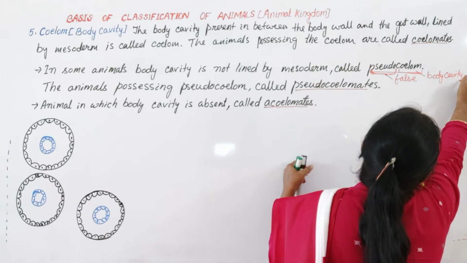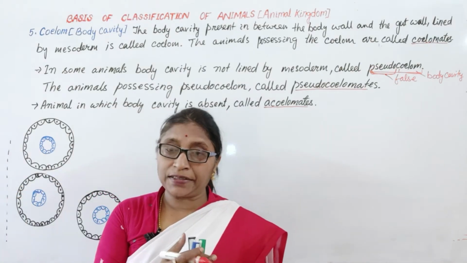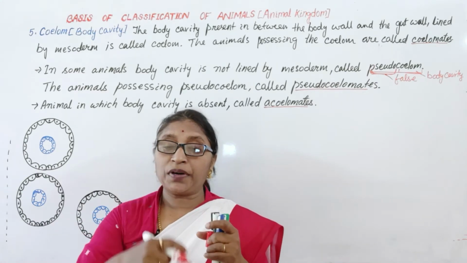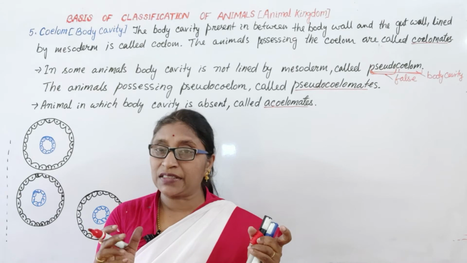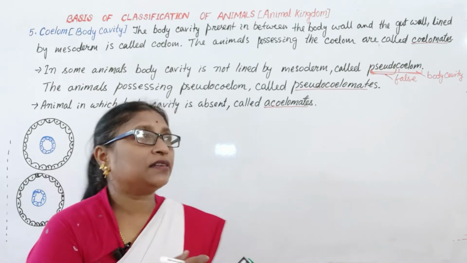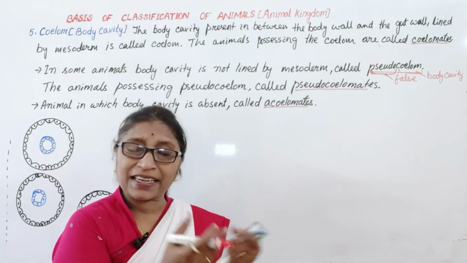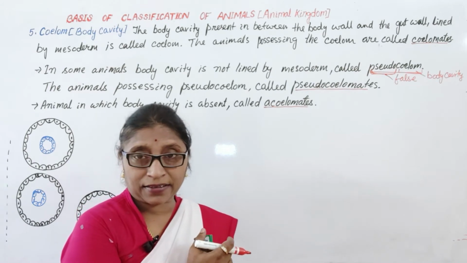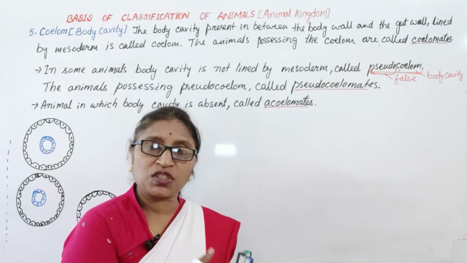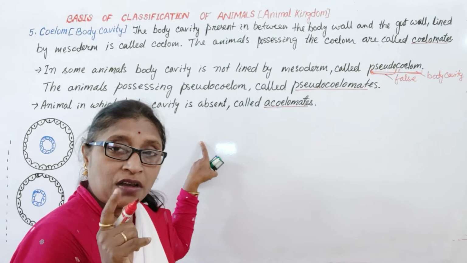Which one is not called a body cavity? That found in coelenterates or porifera. We have seen that in sponges there is a single cavity. That is not the body cavity. It is a single cavity which acts like the digestive tract, where digestion, excretion, circulation, multiple functions are carried out. However, we will discuss this in detail phylum-wise.